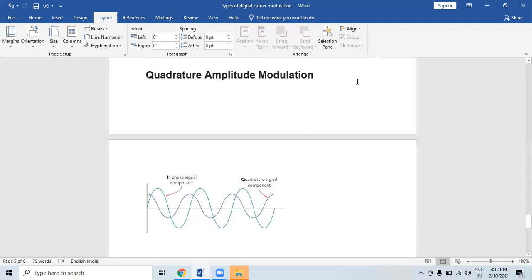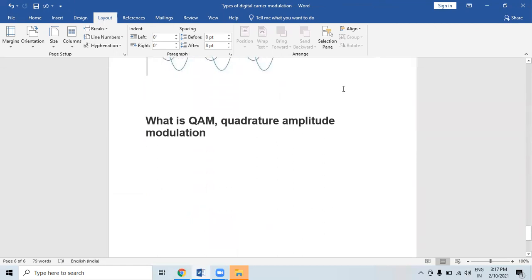Okay, so here, what is QAM? Quadrature amplitude modulation. What is it? QAM is a signal in which two carriers are shifted in phase by 90 degrees. That is sine and cosine.